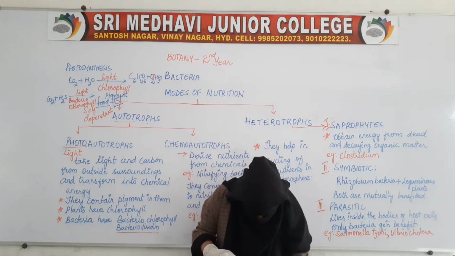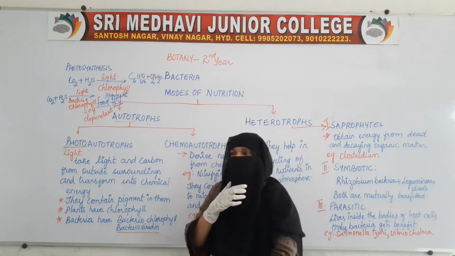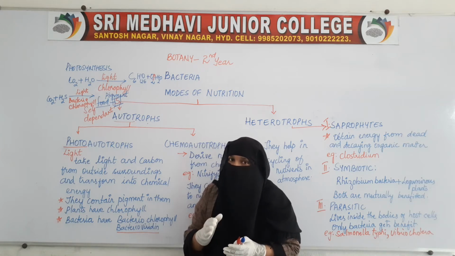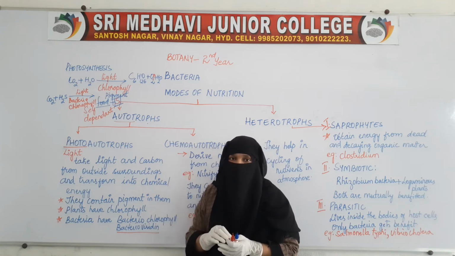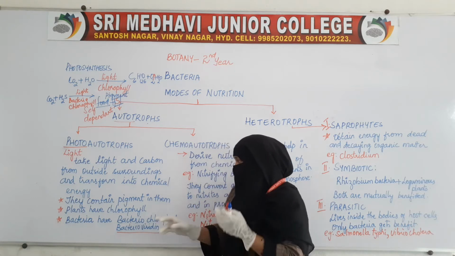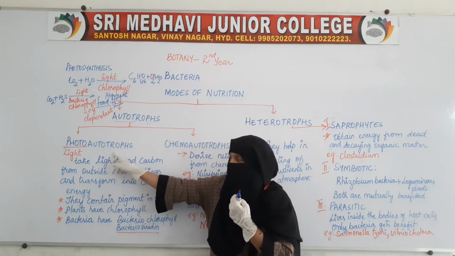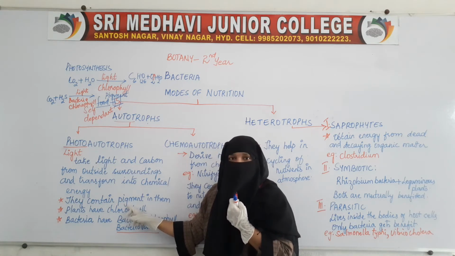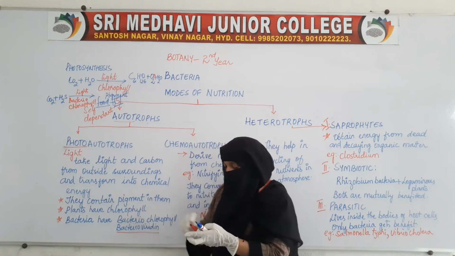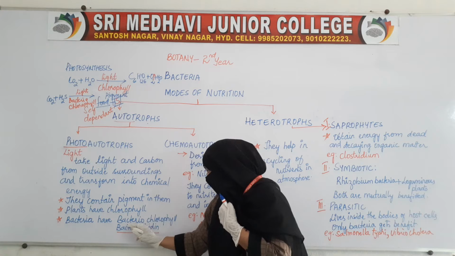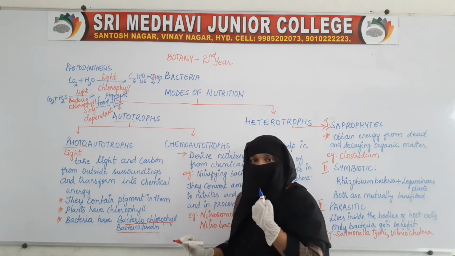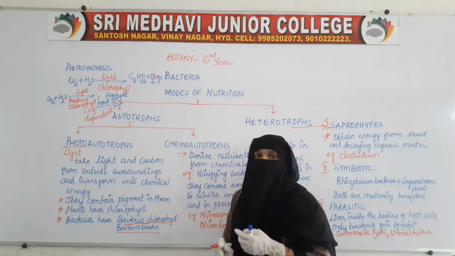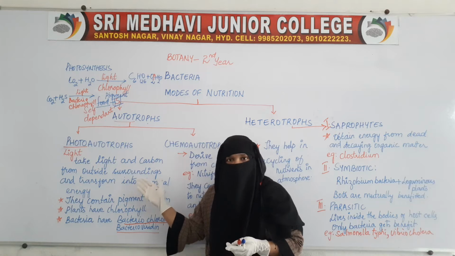So photoautotrophs are the organisms which trap the sunlight, and with the help of the carbon dioxide from the surrounding, convert that carbon dioxide into chemical energy. So here these bacteria, with the help of the sunlight and the pigment, produce chemical energy, and the pigment present in bacteria is bacteriochlorophyll, and also one more pigment, bacterioviridin.